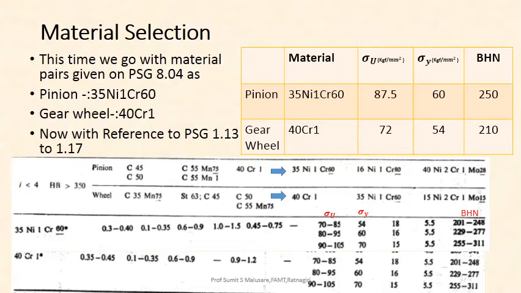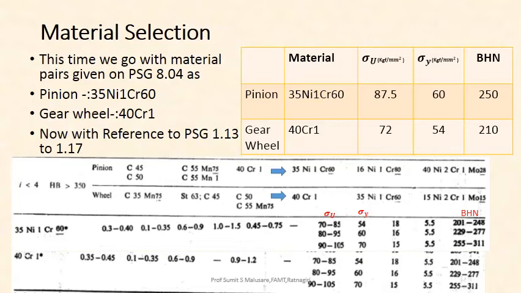So 250 minus 30 comes out to be 220, again minus 30 comes out to be 190. So between 190 and 220, on compromise I will go for 210. If I go for 210, that is 201 to 248, and I will go for 210 as BHN, then sigma u can be selected in the range of 70 to 85, and then take the approximate interpolation. I will take it as 72, and sigma y comes out to be 54 kgf per mm square.